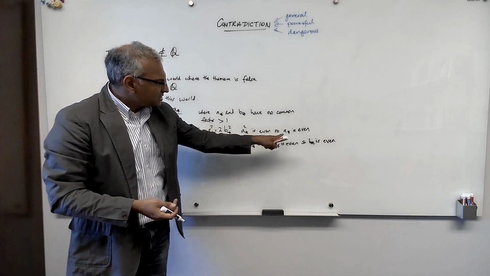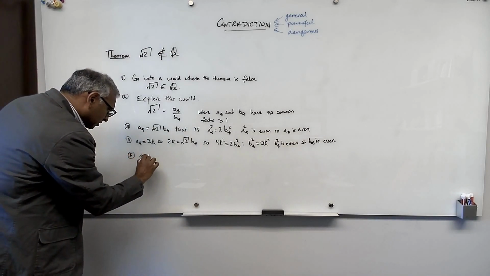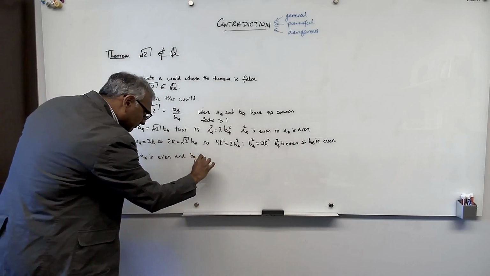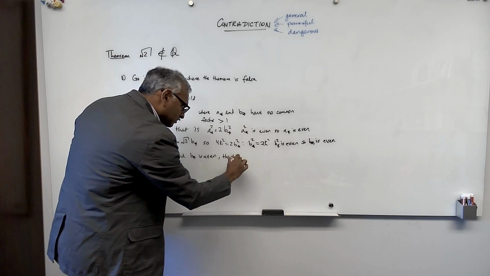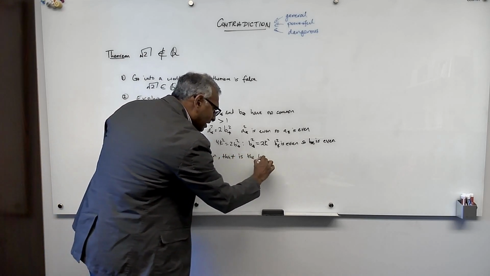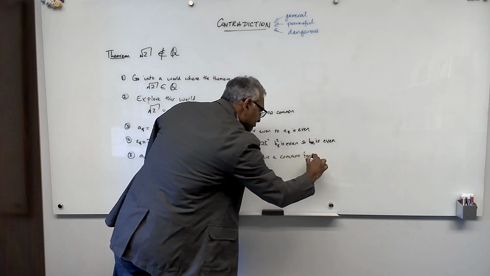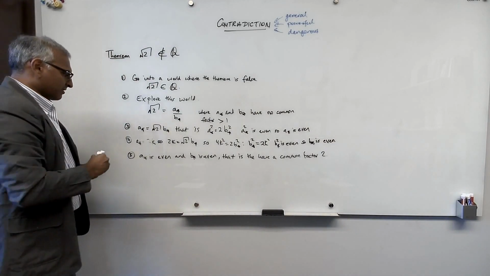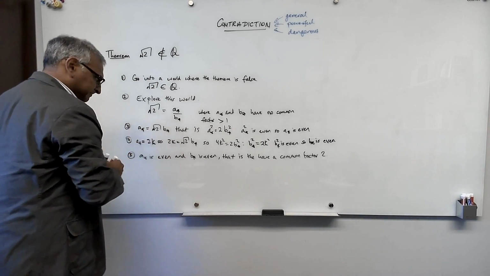Okay, so now we've explored and done such and such, and we've come up to a point where we've observed that A star is even and B star is even. That is, they have a common factor 2. And I'm going to underline this.